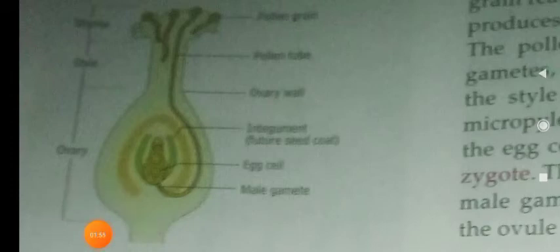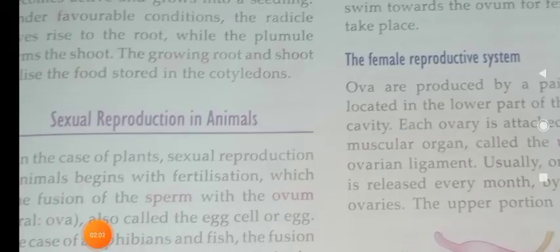So far we have discussed sexual and asexual reproduction in plants. Now we are going to discuss sexual reproduction in animals. In animals, fertilization may take place either outside or inside the female's body.